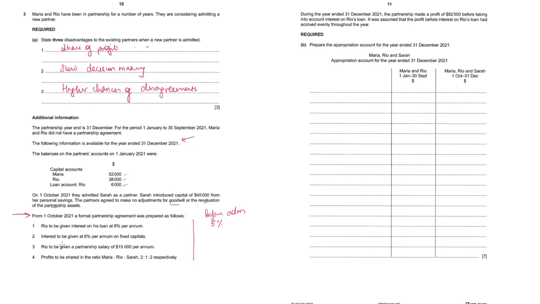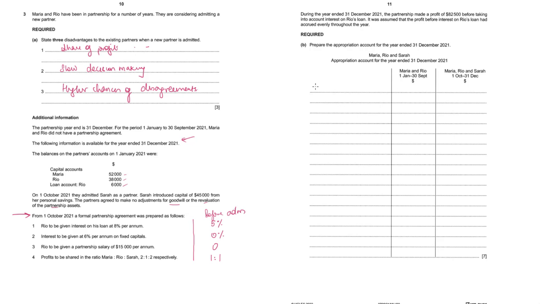Then interest is to be given at 6% on capitals, but before admission of Sarah we'll take this as 0. Rio is to be given a salary of 15,000; before admission we will take it as 0. Profits are to be shared between the three partners 2:1:2, but before admission of Sarah we'll take it as 1:1. So we need to prepare the appropriation account.